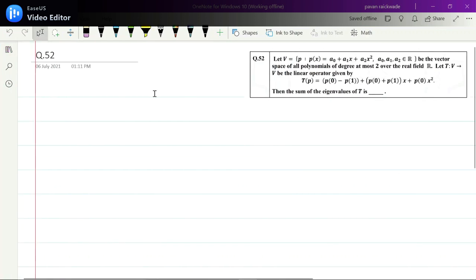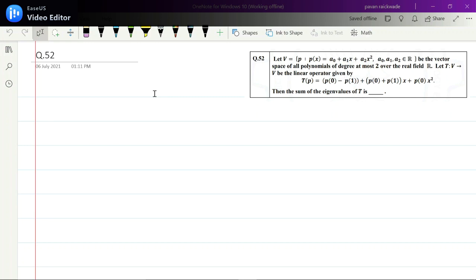Question number 52. Okay. So what question number 52 says is, let V be a vector space of all polynomials of degree less or equal to 2, and there is a transformation given on V, and we have to find the sum of eigenvalues of T. Okay. So we know the sum of eigenvalues of T. If you find the matrix corresponding to a basis of T, then we just have to find the trace of that matrix, right? Because that will be equal to the sum of all the eigenvalues of T.